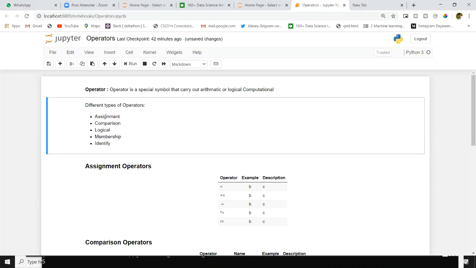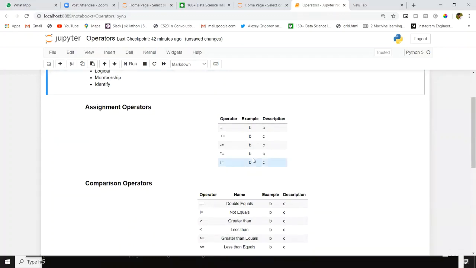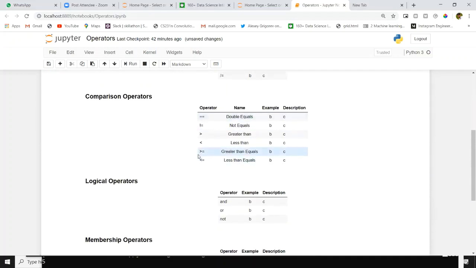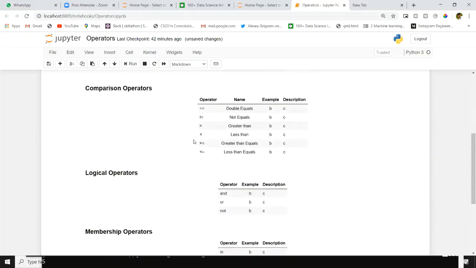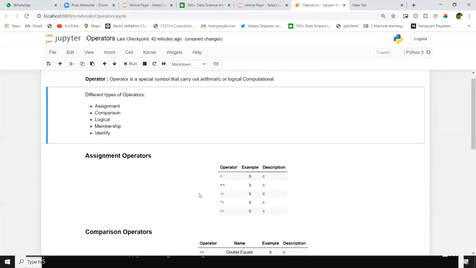First of all, we will discuss assignment operators. This is a table I prepared today: assignment operators, comparison operators. What are these operators? What is the syntax for each operator? I'm going to update it now. Later, we will perform operations using these operators. You will get a clear idea about this.